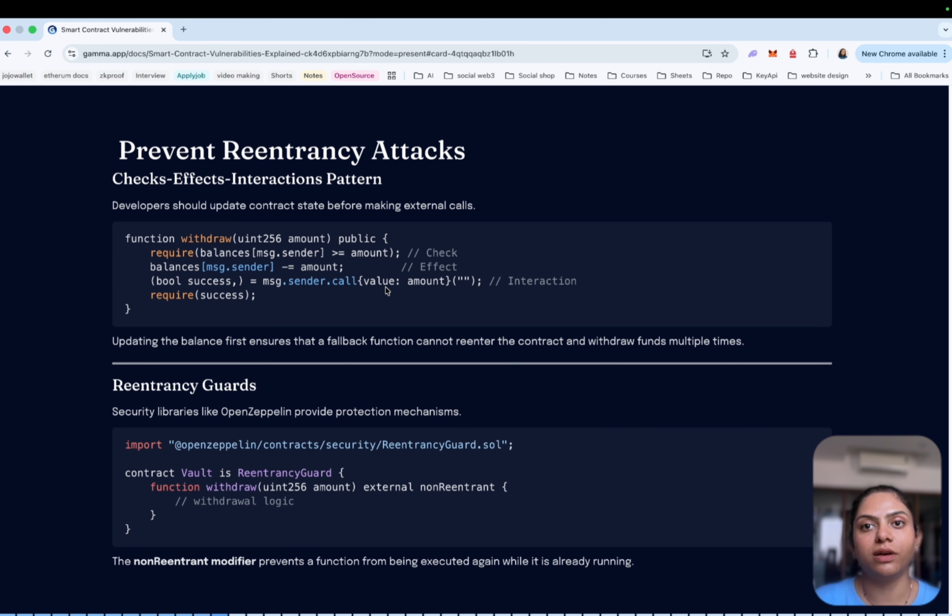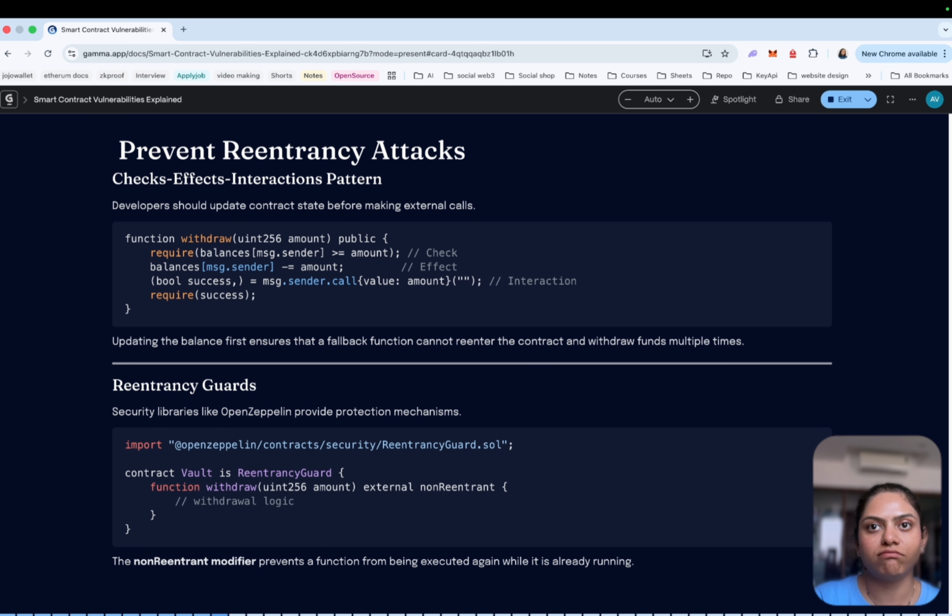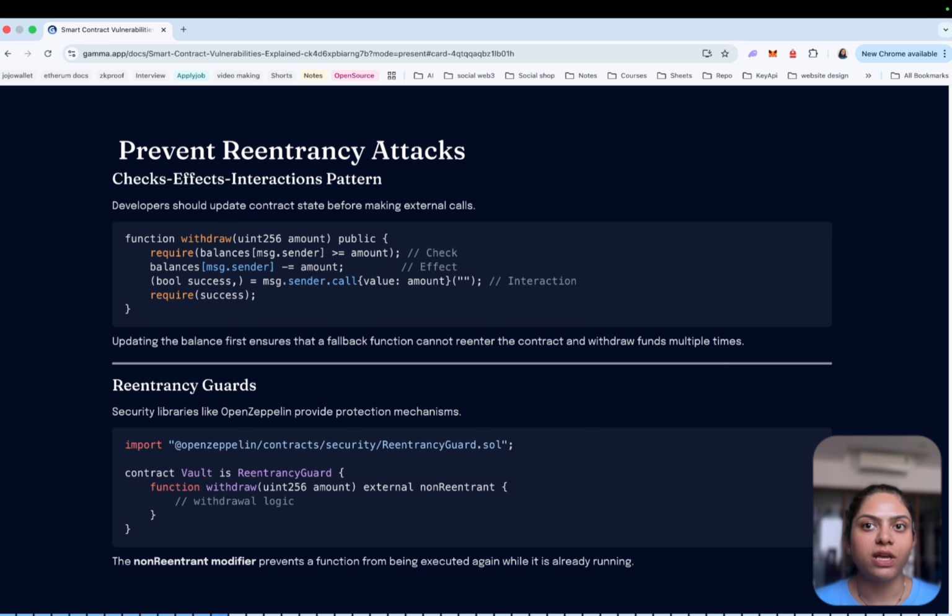How do developers prevent reentrancy? There are several best practices developers follow to prevent reentrancy attacks, like the checks-effects-interactions pattern. In that, the safest approach is to update the contract state before making external calls. So instead of sending ETH first, we update the balance first.